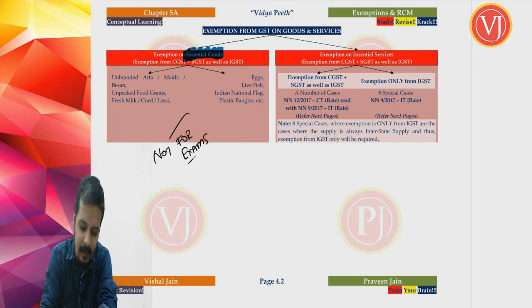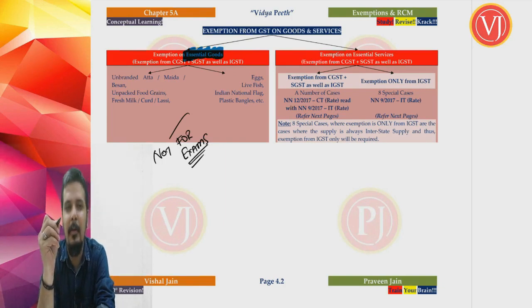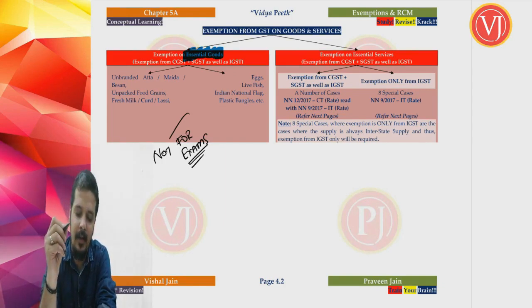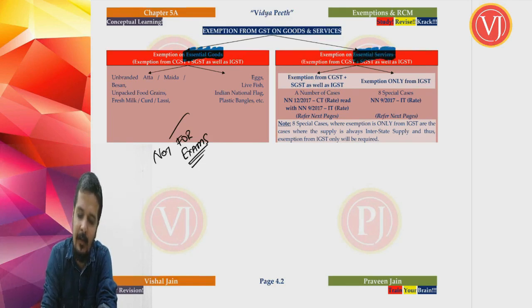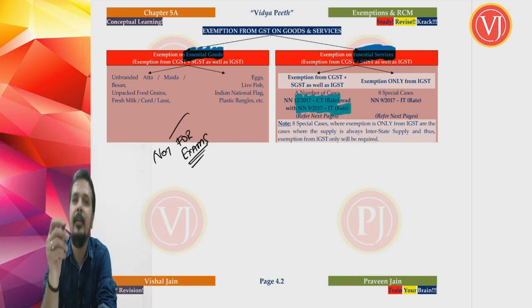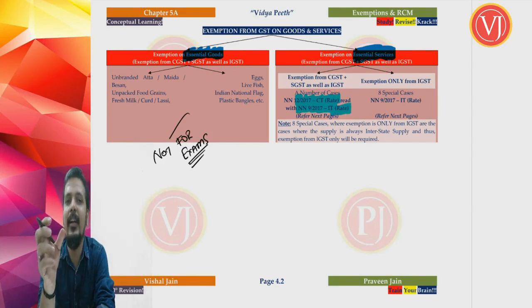Are there a lot of exemptions when you talk about goods? Yes. But are they applicable for your exams? No. Are there a lot of exemptions on services? Yes. There are a lot of exemptions on services which are given under exemption notification 12/2017 CT rate, read along with 9/2017 IT rate. 12/2017 CT rate is for intrastate supply, read along with 9/2017 IT rate for interstate supply.